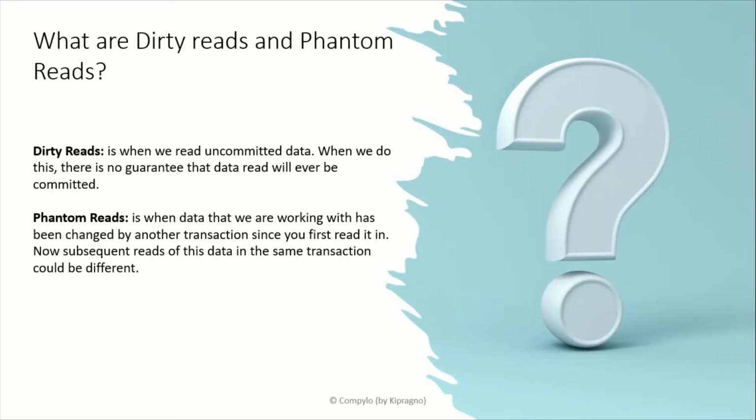What are dirty reads and phantom reads? Dirty reads is when we read uncommitted data. When we do this, there is no guarantee that data read will ever be committed. Phantom reads is when data that we are working with has been changed by another transaction since you first read it. Now, subsequent reads of this data in the same transaction could be different.